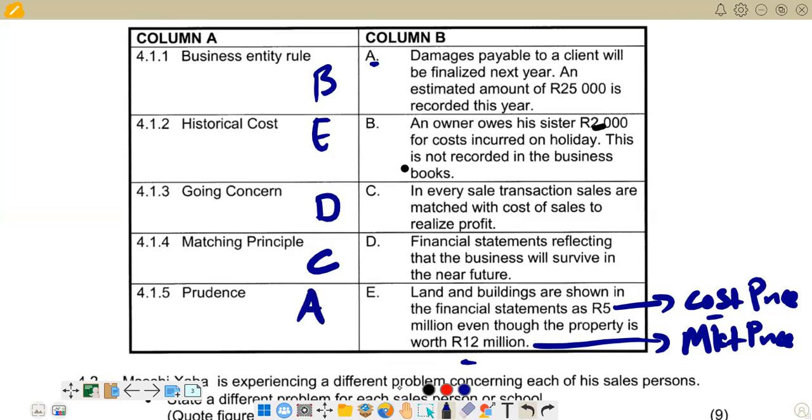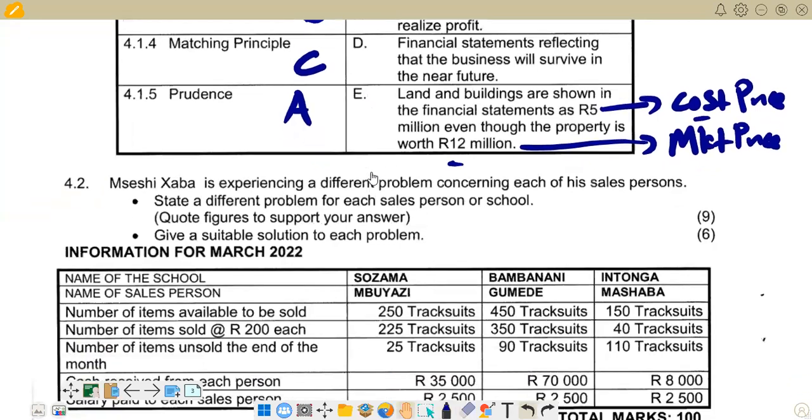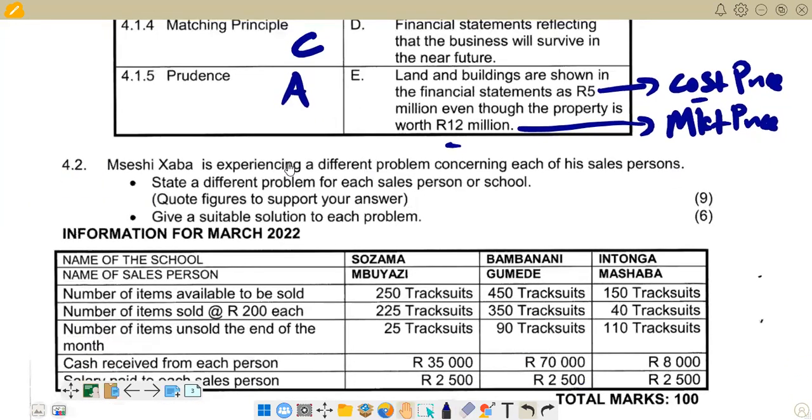Then we can go on to the next question that is beneath that. The question reads: Sesh Kaba is experiencing a different problem concerning each of these salespersons. First, state a defined problem for each salesperson or school. And then the second one says, give a suitable solution to each problem.